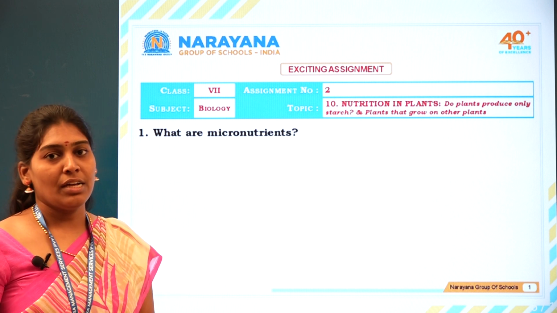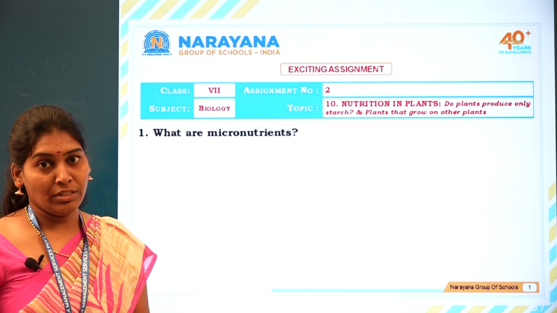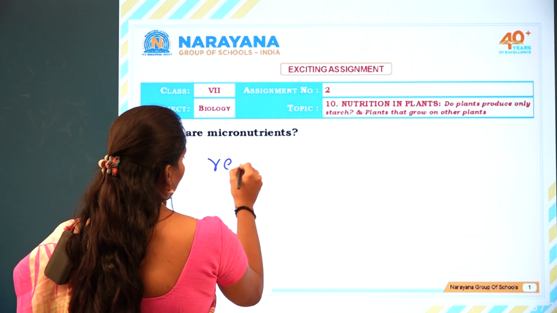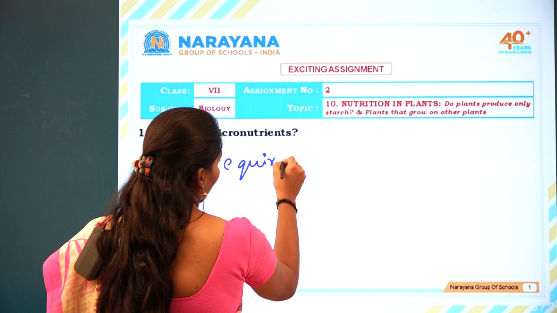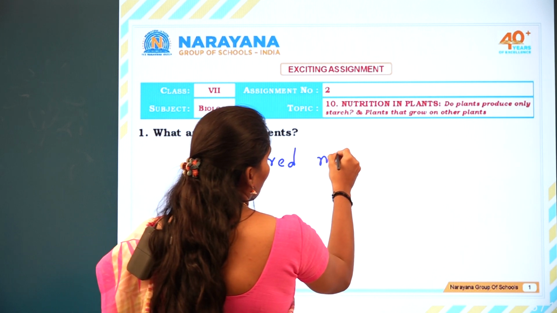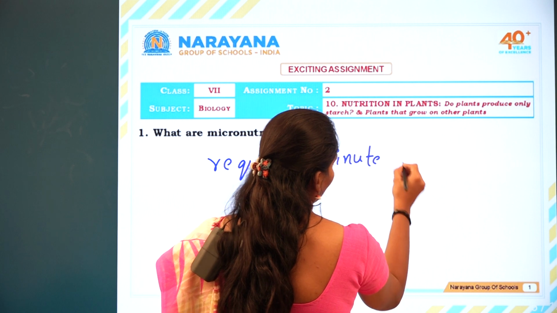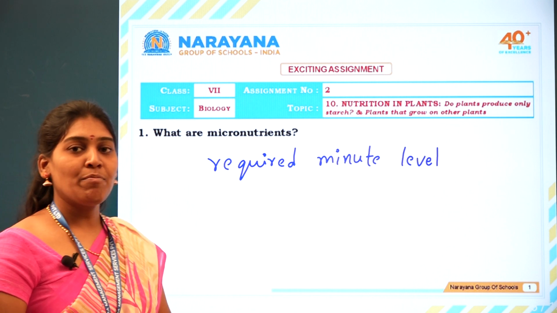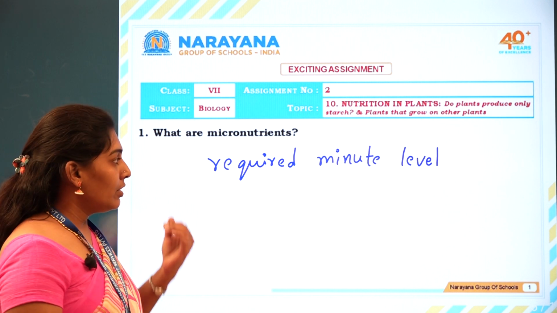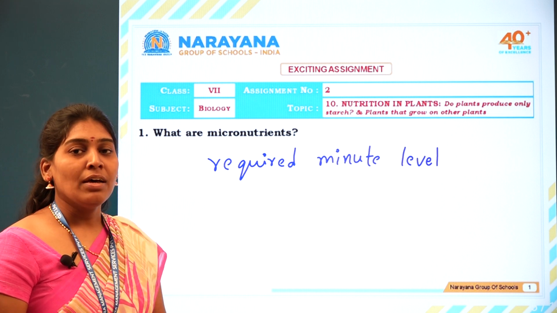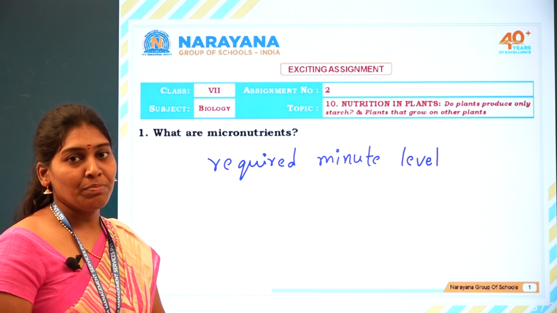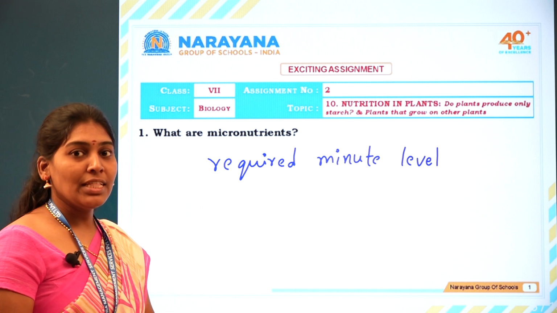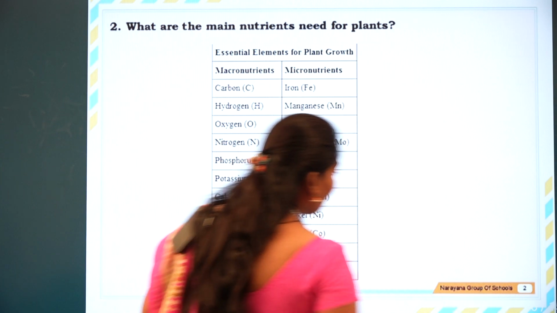The micronutrients are required in very small amounts, which are nothing but minute quantities. These are required at a minute level for plant growth, such as copper, iron, molybdenum, and also calcium. All these come under micronutrients. Let us discuss micronutrients in the next question also. So let us go for the next question.